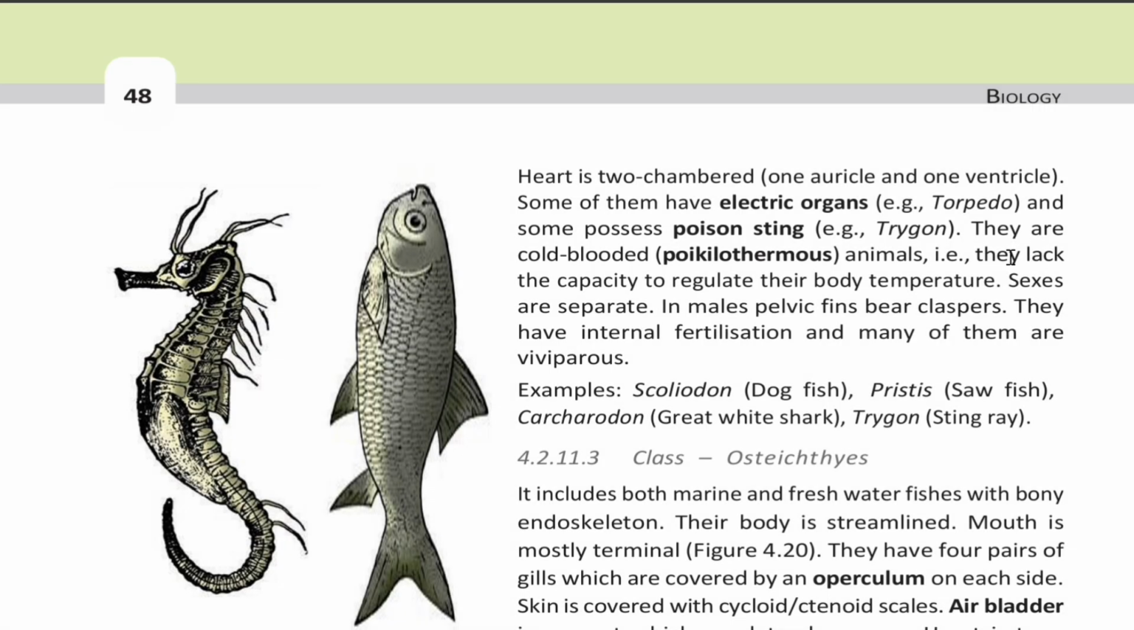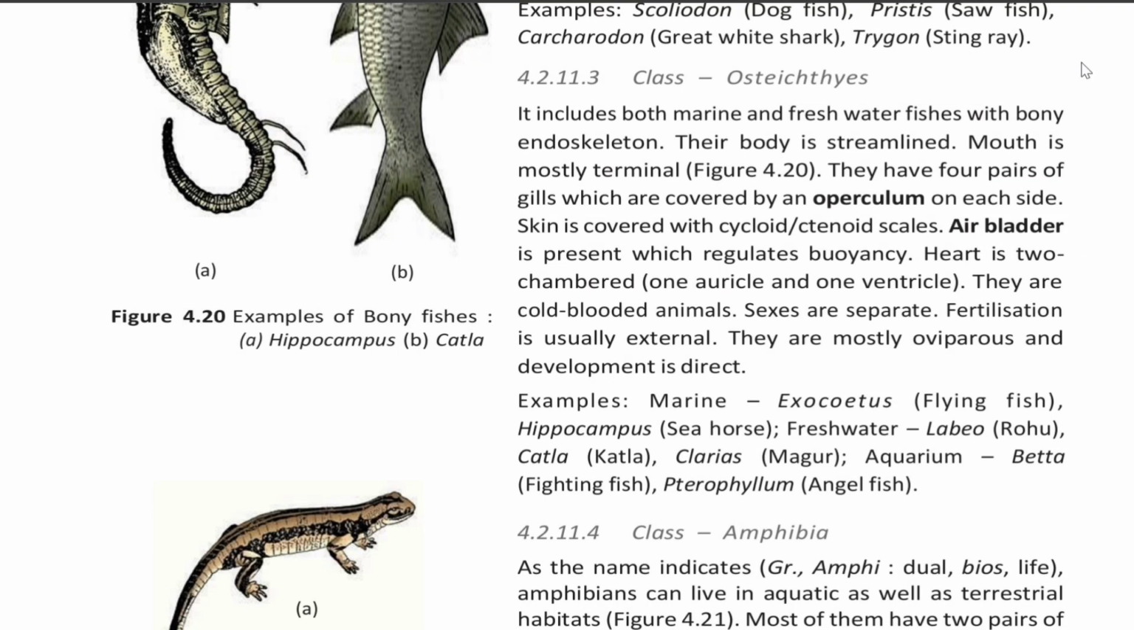Heart is two-chambered, one auricle and one ventricle. Some of them have electric organs, example Torpedo, and some possess poison sting, that is Trygon. They are cold-blooded, poikilothermous animals, that is, they lack the capacity to regulate their body temperature. Sexes are separate. In males, pelvic fins bear claspers. They have internal fertilization and many of them are viviparous. Examples: Scoliodon, that is dogfish, Pristis, that is sawfish, Carcharodon, that is great white shark, Trygon, that is stingray.